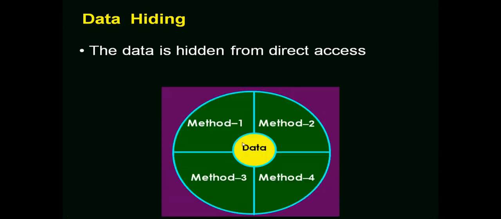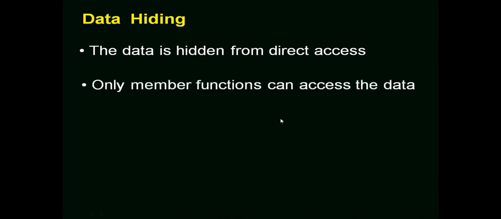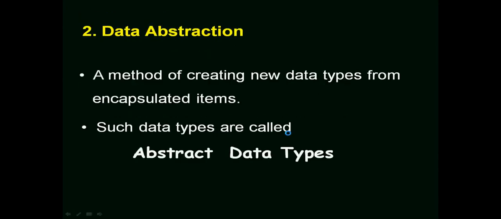The next important point to be understood here is data hiding. The data is to be hidden from direct access. We already looked at one picture, where data is surrounded by member methods, and outside methods cannot come and access the data. In that way, member methods act as interfaces between the outside world and the data. Only member functions can access the data, and member functions act as interfaces.